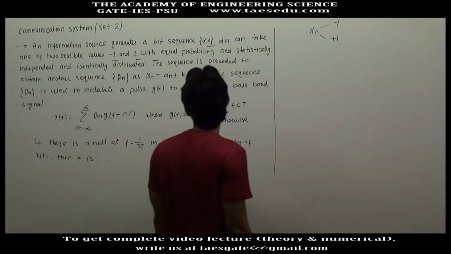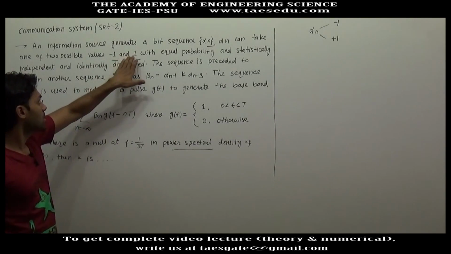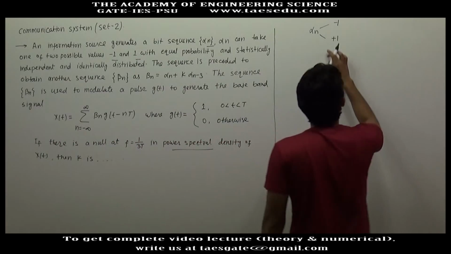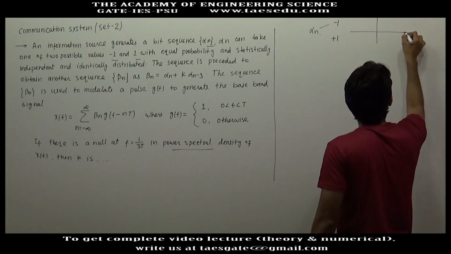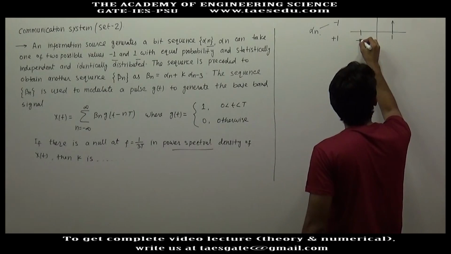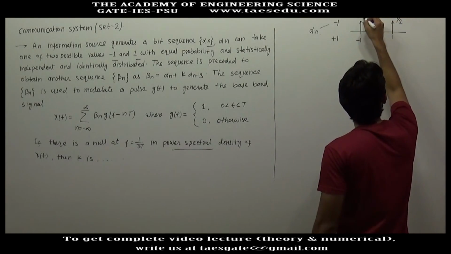It is a random variable. It can take -1 and 1 randomly but with equal probability. It means its probability density function will be an impulse at 1 and an impulse at -1, and the strength of both impulses will be half.